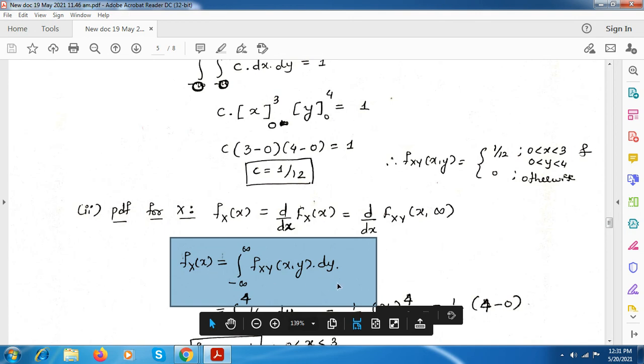Here for fx of x, the integration is with respect to y, and for fy of y, you have integration with respect to x. So here the limit is from 0 to 4, and for fy of y, you will have the limit from 0 to 3. You just have to integrate and put the upper and lower limits. You already know this value, so just substitute and do it.